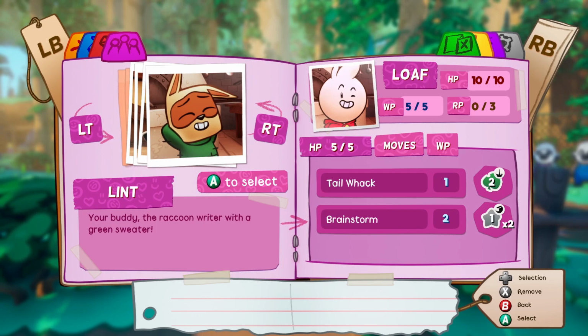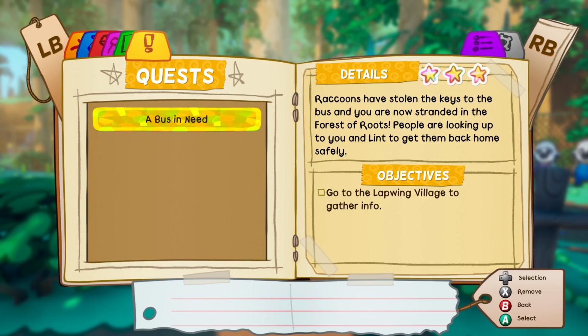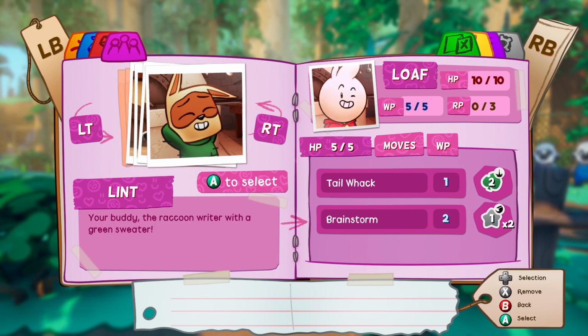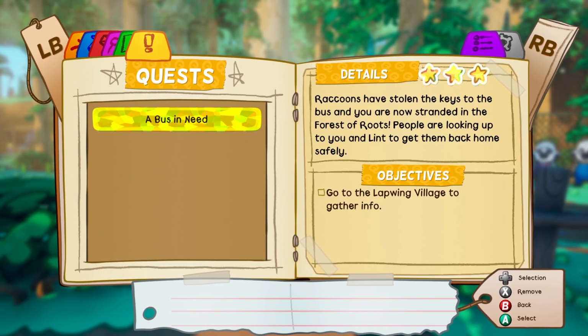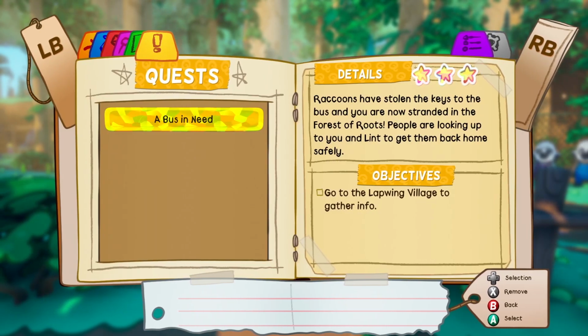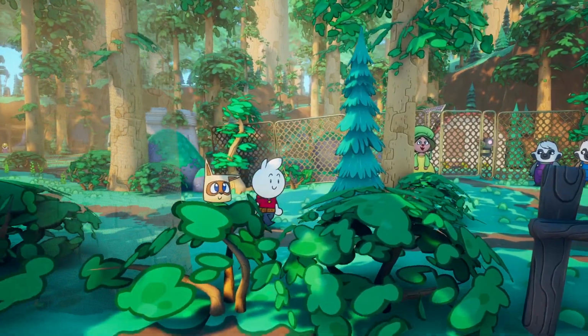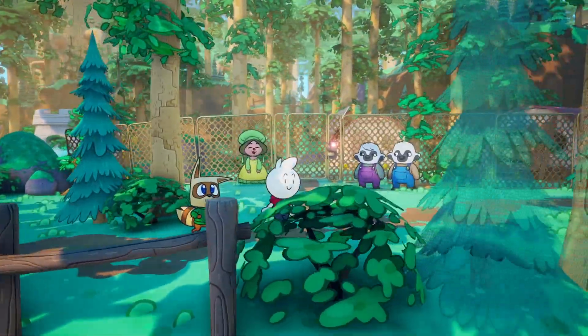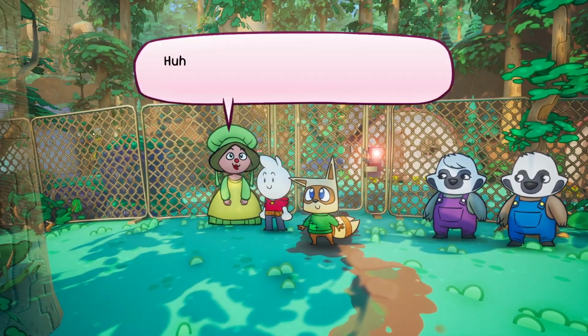A bio for your characters. Loaf has 10 HP. WP is your will points. Tail Whack and Brainstorm, those are Lint's moves. That's Loaf and your partner's Lint. The developers have said that there's going to be more characters joining you in the full game. But until now, we have just the demo to go off and just giving them feedback, like I said, and that's what this video aims to do.